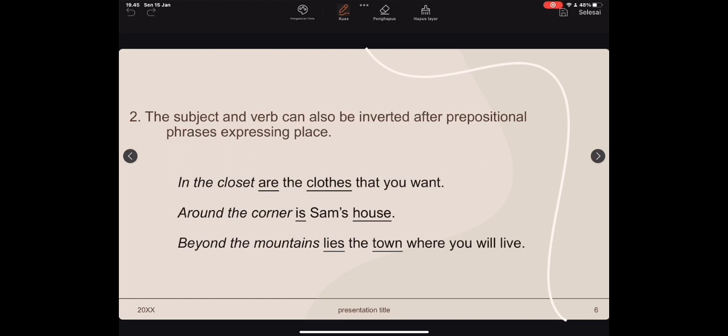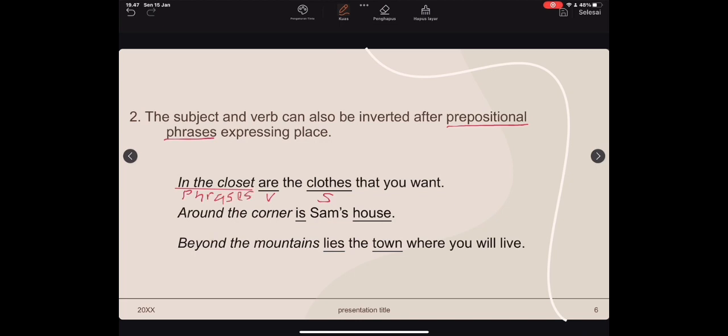Then secondly, the subject and verb can also be inverted after a prepositional phrase expressing place. This second point is a prepositional phrase, which means words that act as prepositions. The first example is: in the closet are the clothes that you want. So, in the sentence, the verb is "are" and the subject is "the clothes". We can see that the expression of place is the prepositional phrase "in the closet".